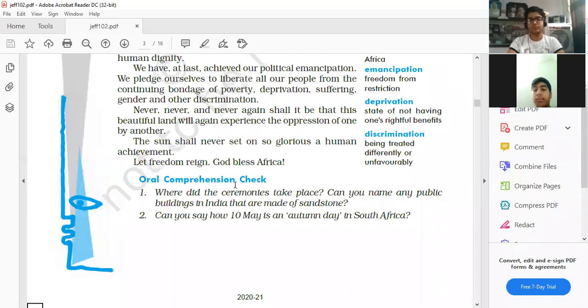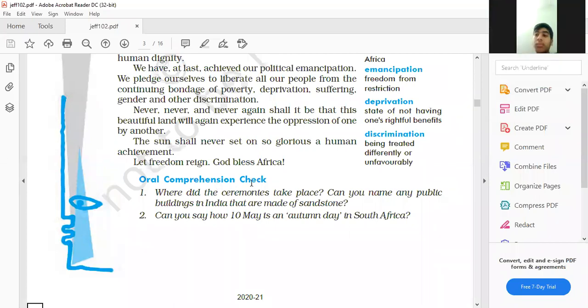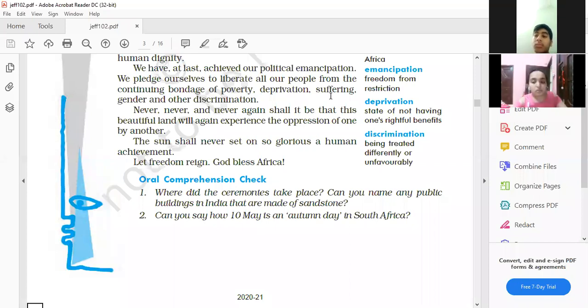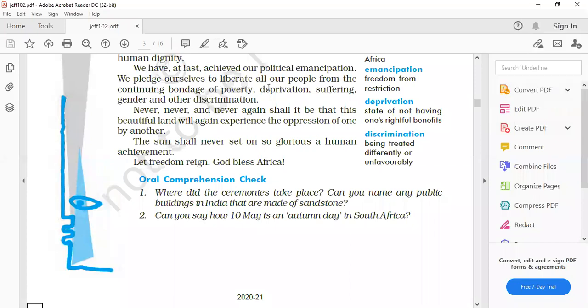Let's start with the questions given on page 18 after part 1 of the comprehension check. First question. Please raise your hand so that I can ask one by one. Yes, Mehak Prabhakar, start with the first question, beta.